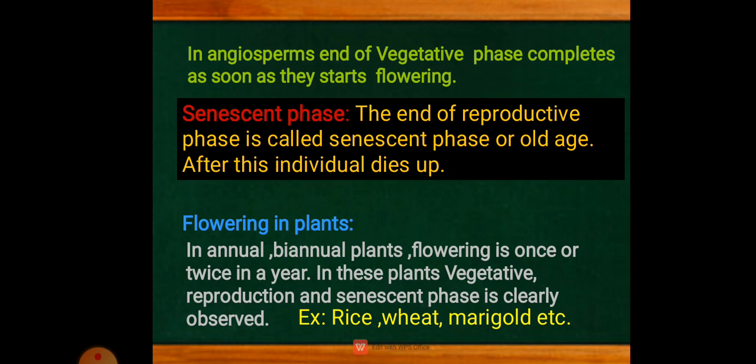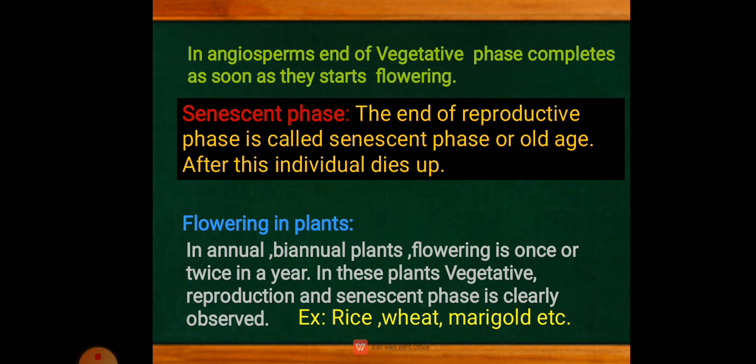In plants, based on the reproductive phase, they are classified into two types. One is the monocarpic plants, another one is the polycarpic plants. Monocarpic plants are the plants which flower only once in their life. Got that? These are the plants which flower only once in their life.